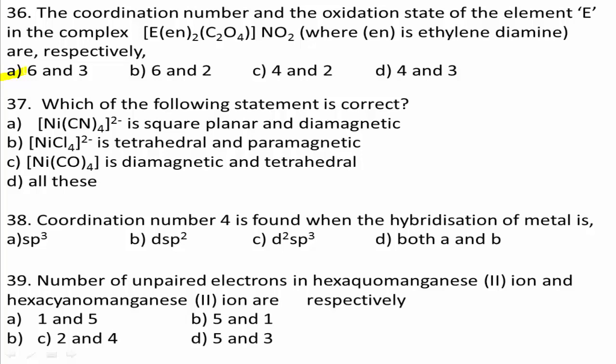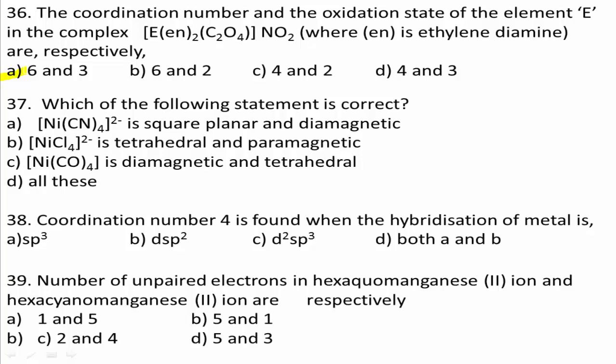When you observe the options, statements A, B, and C are all correct. In Ni(CO)4, the electronic configuration of nickel is argon 3d10 4s0.